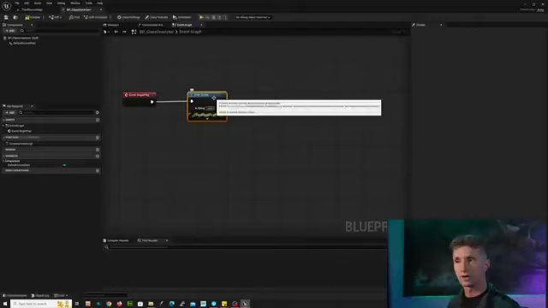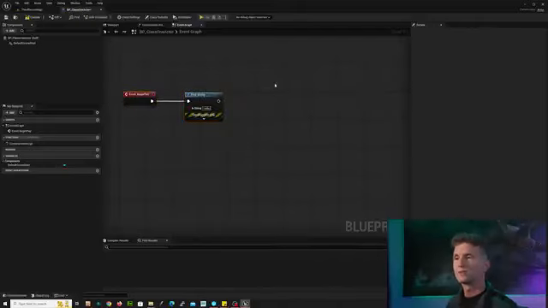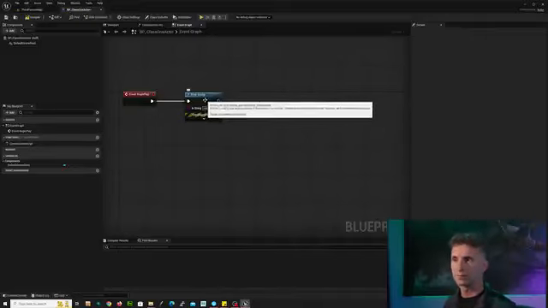Oh, I'm going to print string. What am I going to print? Fortunately, because it's visual, we can see what it's doing pretty clearly, which is super helpful for people who are new. This is why visual scripting is so accessible to people who are new to programming and scripting in general. We can tell by reading it that it's going to print the string hello.